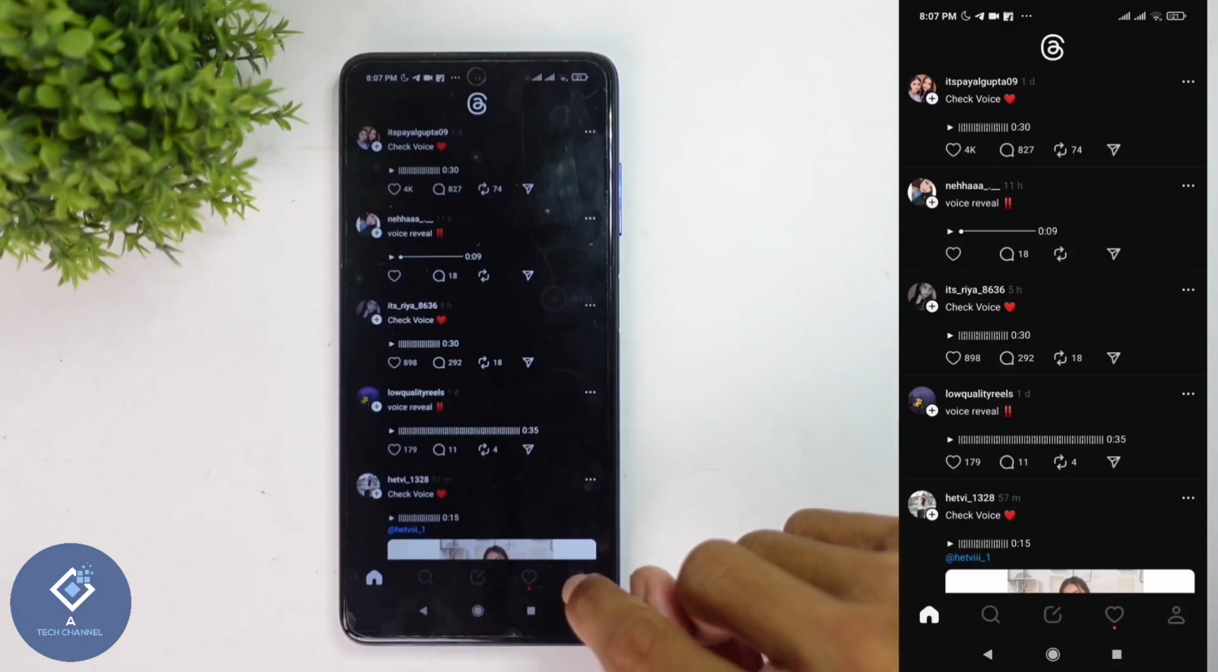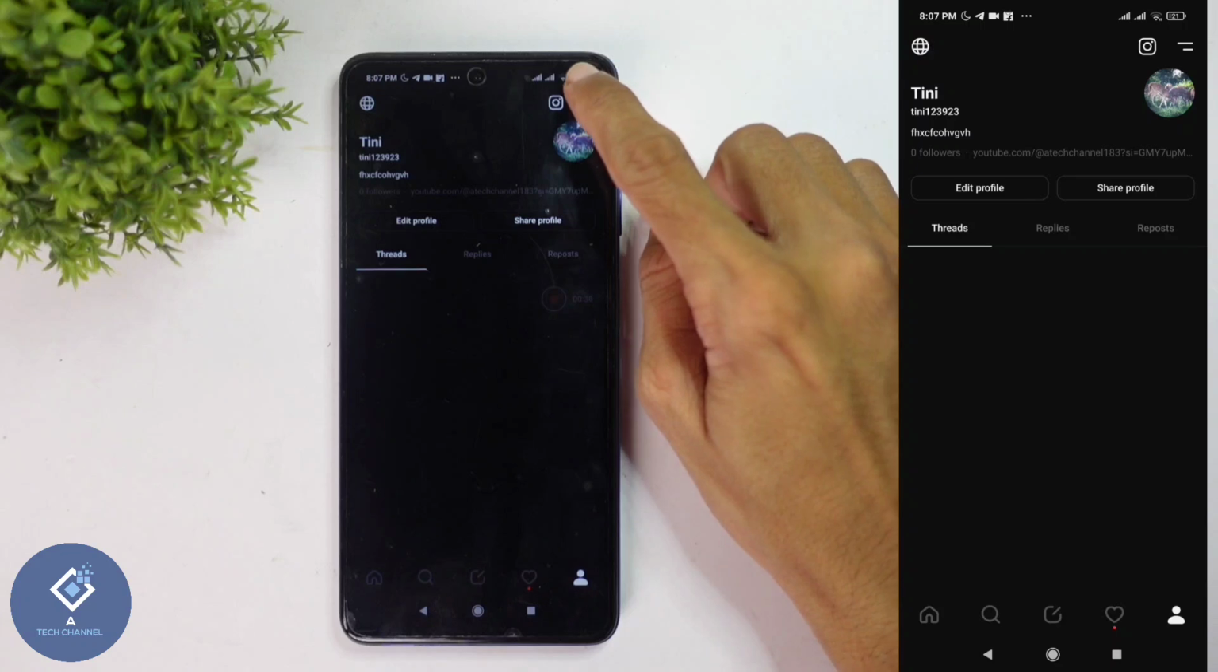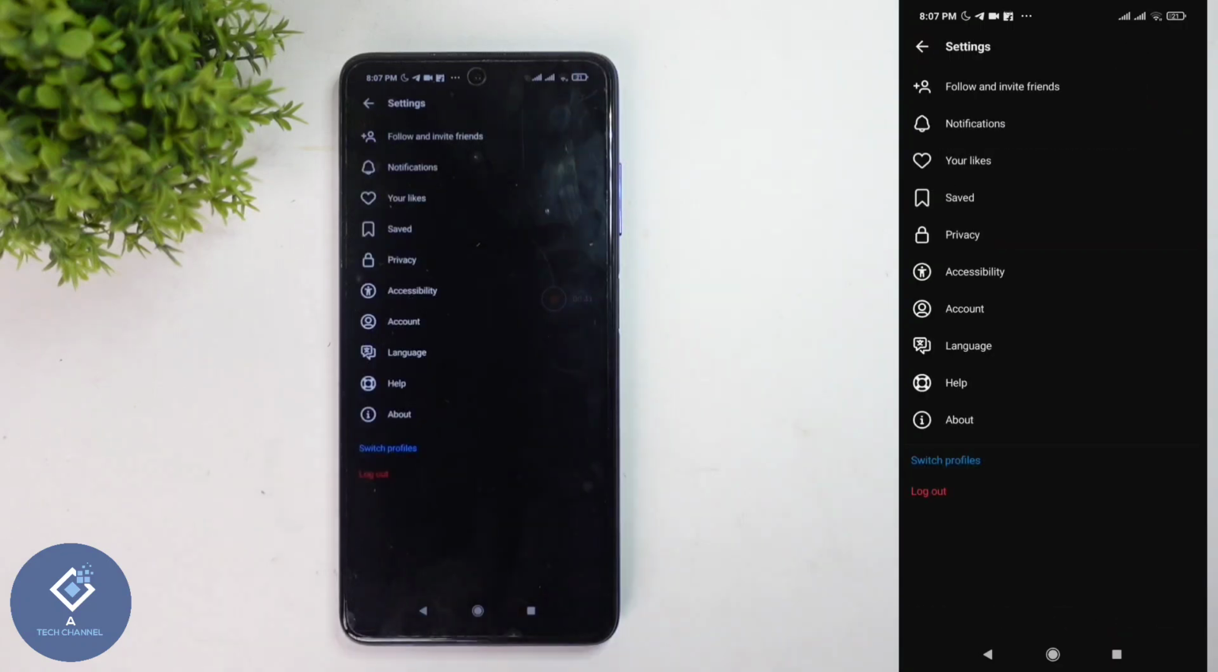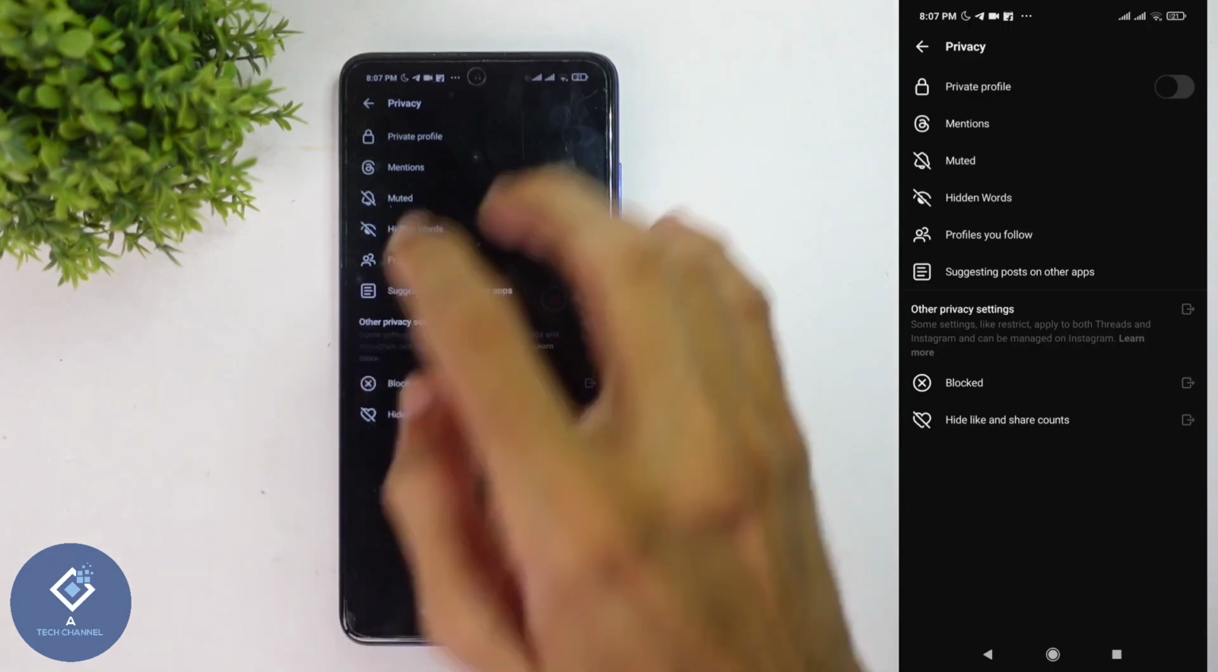After that, down here you can see profile button, click on this button. When you are clicking on that, above you can see two lines, click on these two lines. When you are clicking on that, you can see one option, privacy. Click on privacy. When you are clicking on that, you can see mentions.